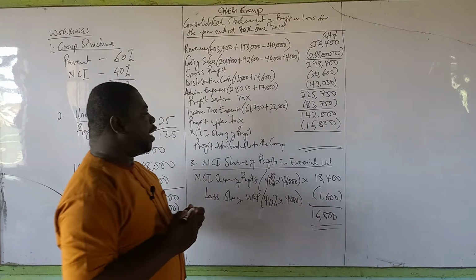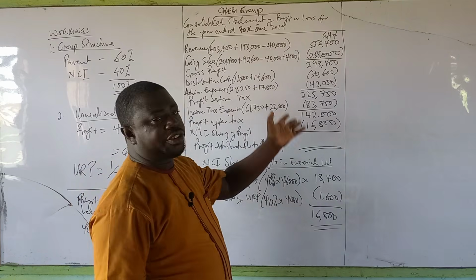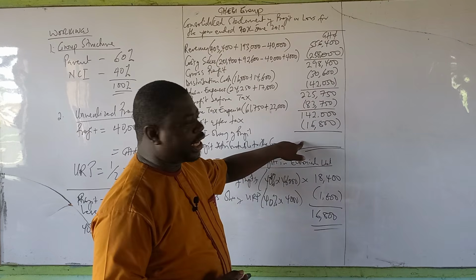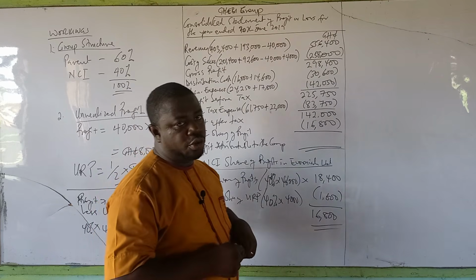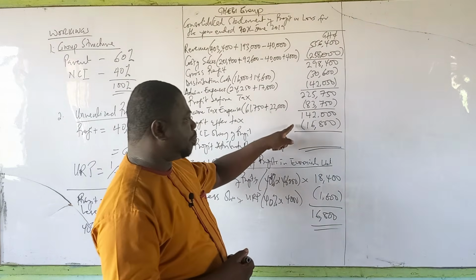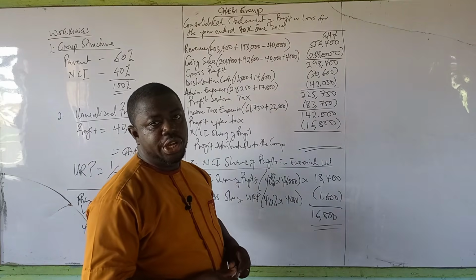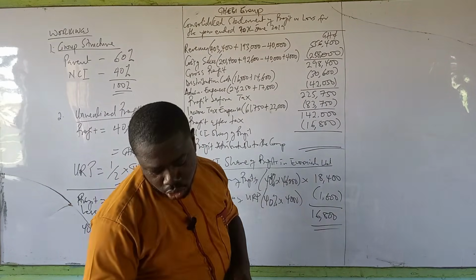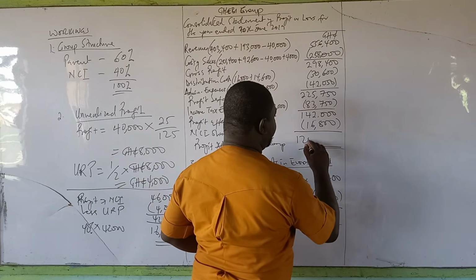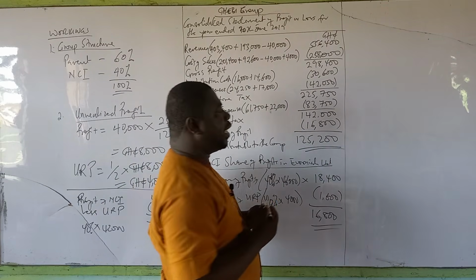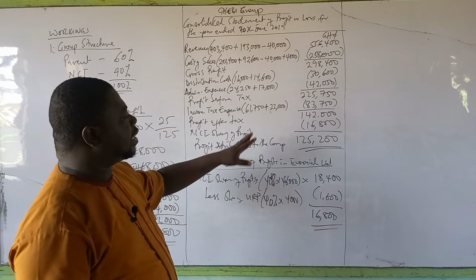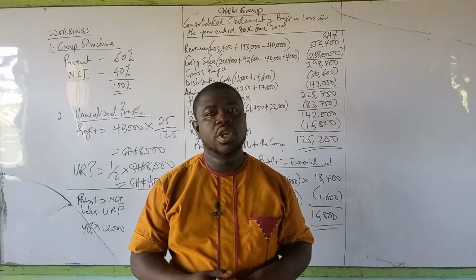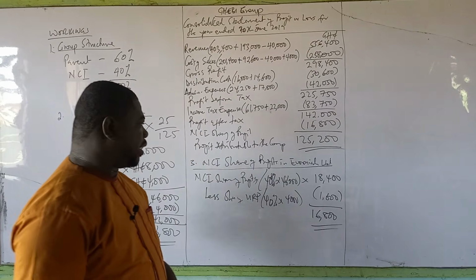So it means that if you take out 16,800, which is attributable to the minority or the non-controlling interest, the final figure that you have is the actual profit that the group is supposed to enjoy, because this portion of the profit is going away to non-controlling interest. And when we take this out, we have 125,200. And then, ladies and gentlemen, this is the profit that is attributable to the group. I am sure this is very understandable.